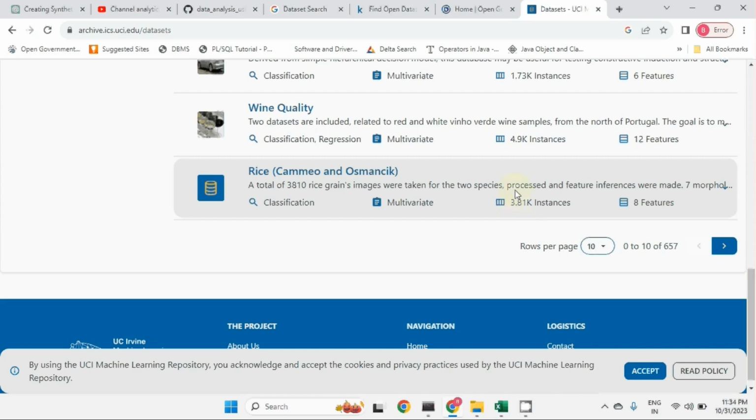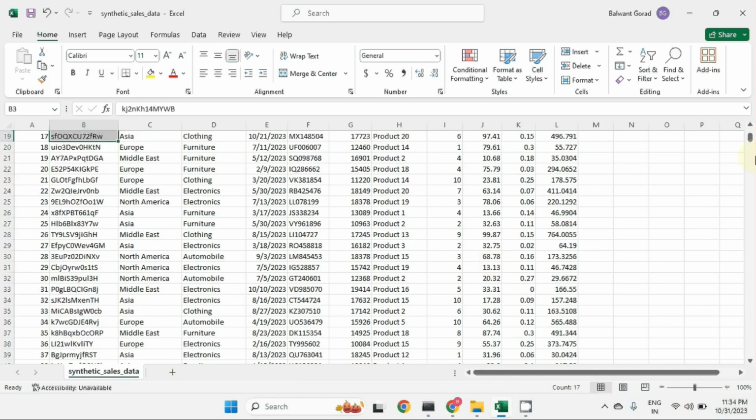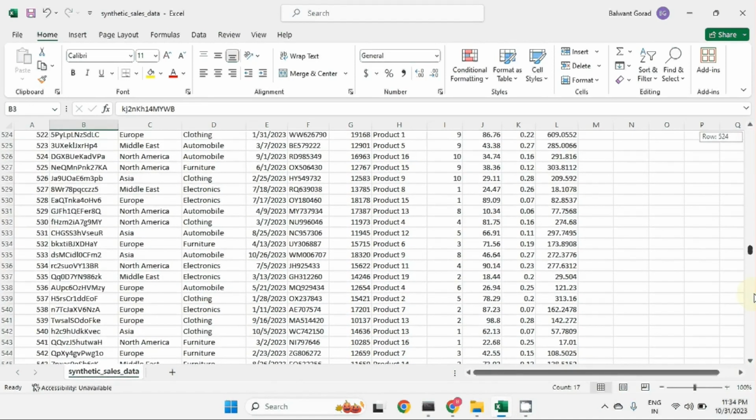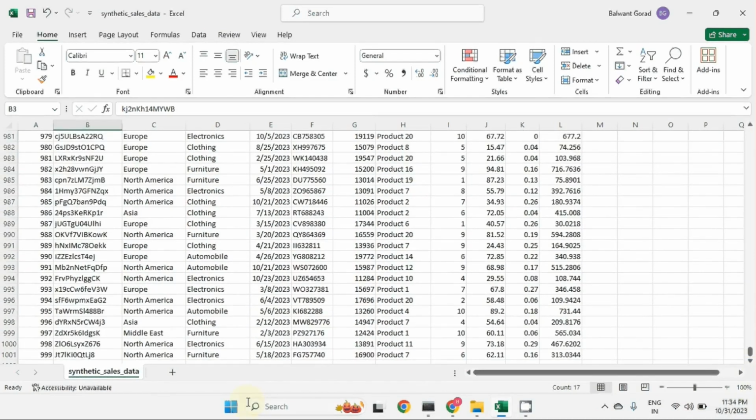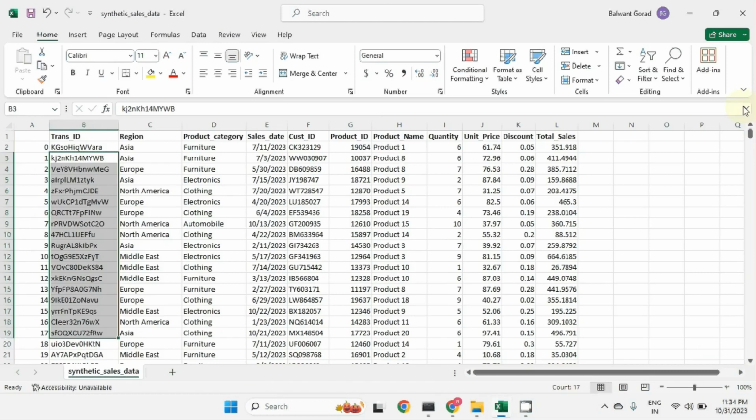Let me show you one dataset. This is the dataset you can see. This is basically sales data. In this dataset, we have transaction ID. These are all unique IDs. We have around 1000 records. Let me scroll down so you can see the dataset. So we have around 1000 records, and the transaction ID is unique for each record.